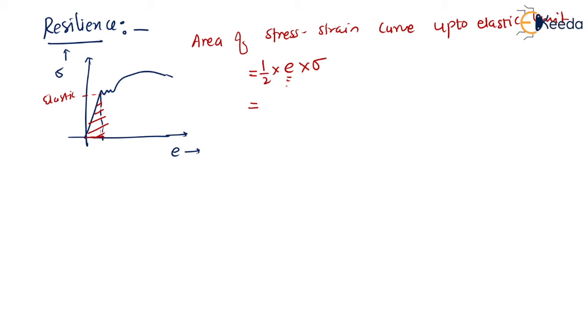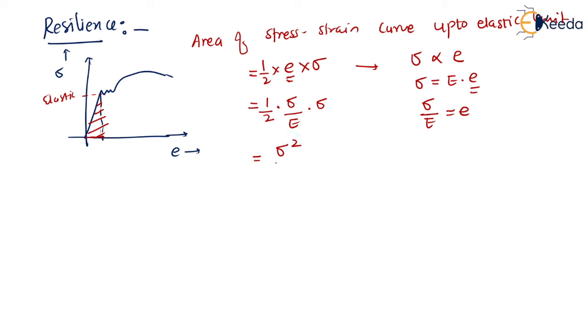We know that stress is proportional to the strain, and stress is equal to E times strain, where E is the modulus of elasticity, the proportionality constant. So we can write strain as sigma divided by E. If I put this value, it will be half into sigma divided by E into sigma. So I can write sigma square divided by 2E as the resilience, isn't it?